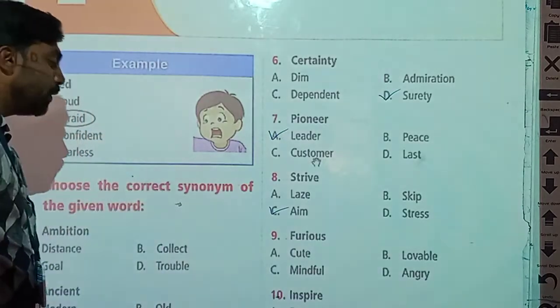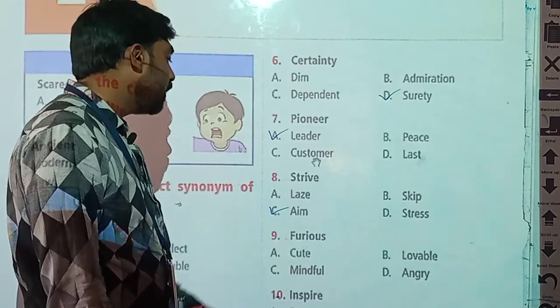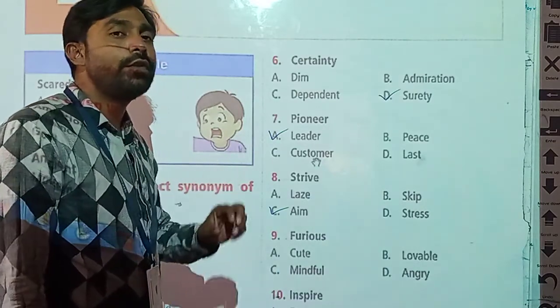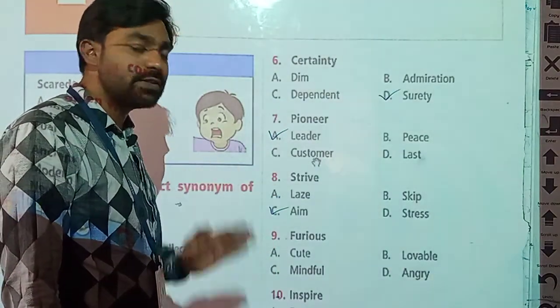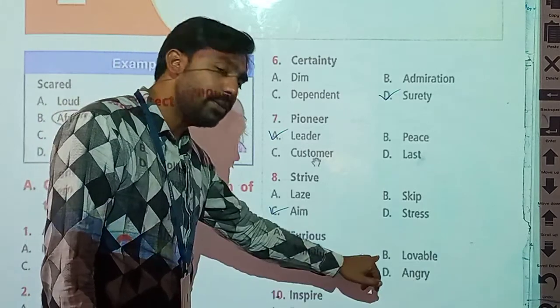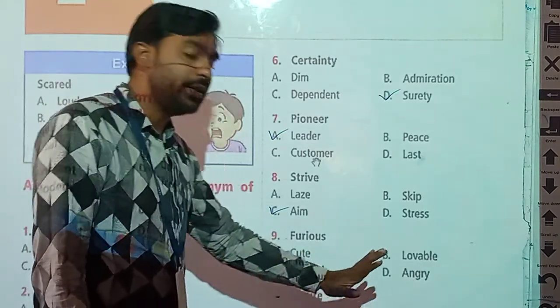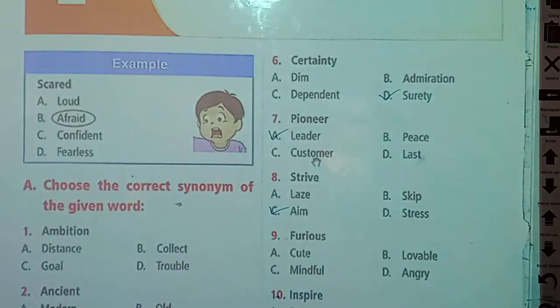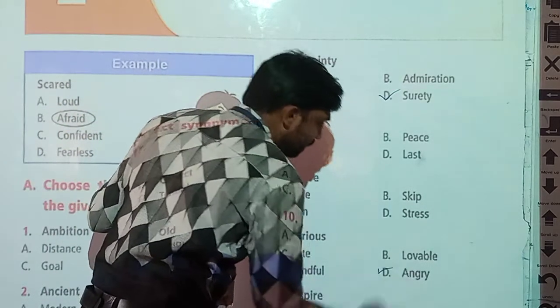Ninth word is furious. Now furious means what? Furious is one state of our mind. It is one situation we face sometimes. Options: cute, lovable, mindful or angry. What is the synonym of furious? Its synonym is angry.